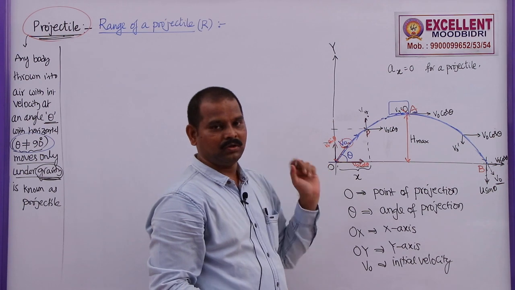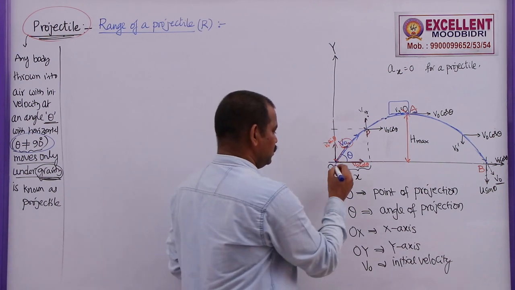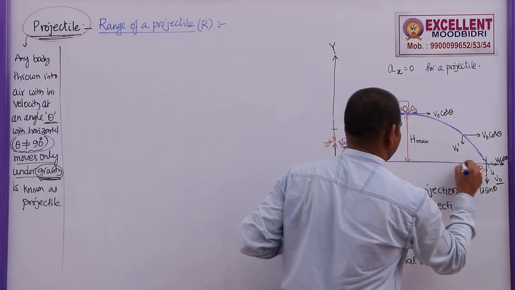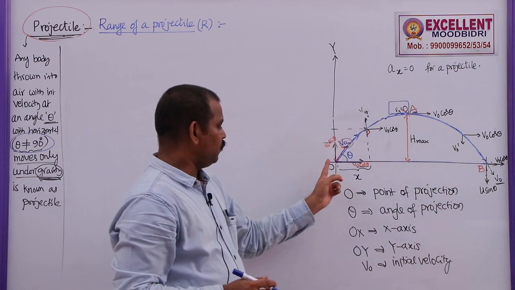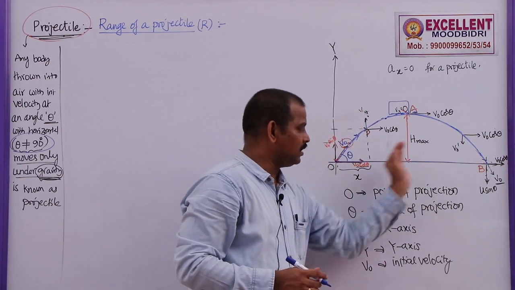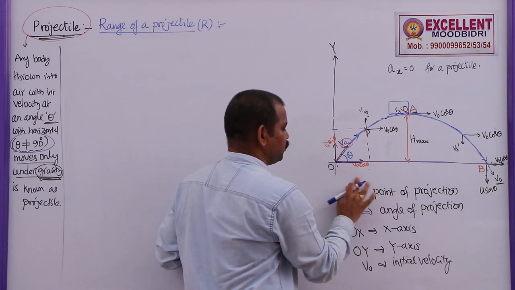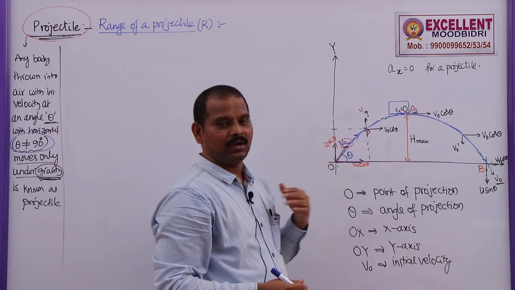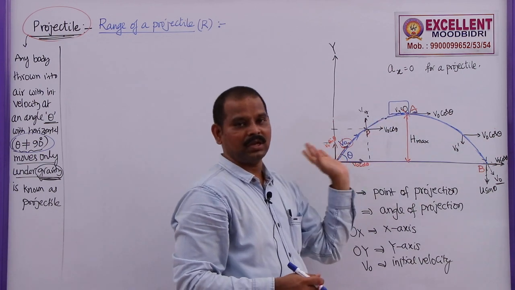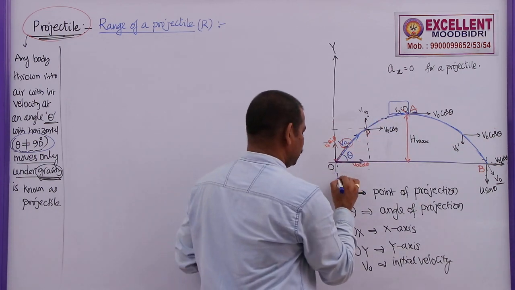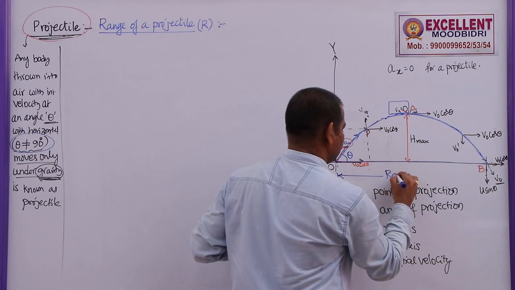And one more quantity is there, that is the horizontal displacement of the body from O to B. This horizontal displacement happens in the time of flight, the time taken by this body to reach point B, that is time of ascent plus time of descent. So this is called range.